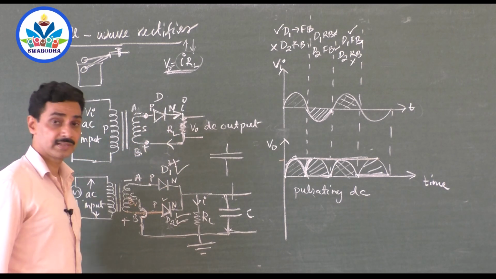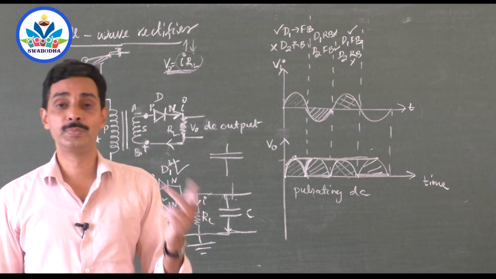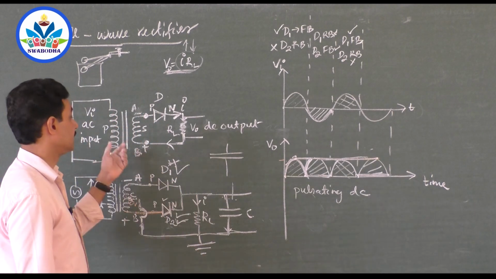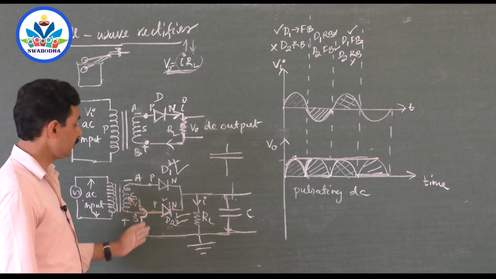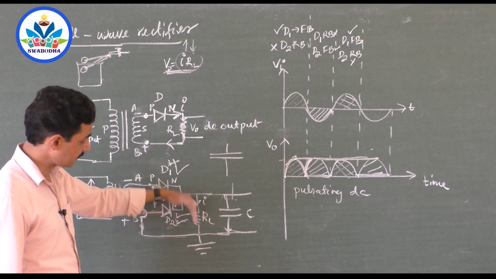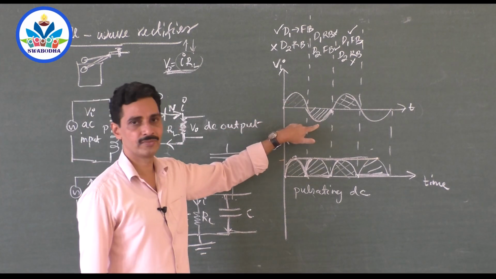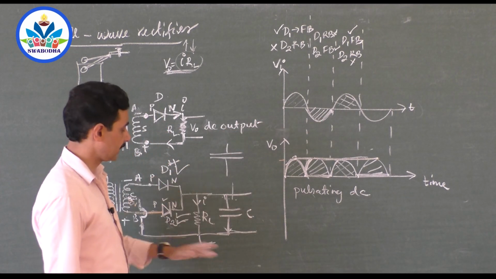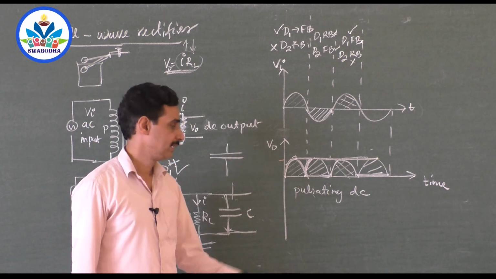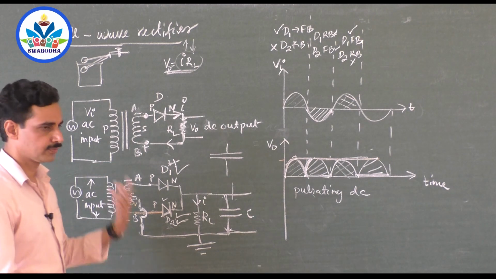So the full wave rectifier uses two diodes, and it gives output for both the half cycles of the input, and that's why it is called a full wave rectifier. And output at the load resistance flows in the same direction, whether it is the positive half cycle of AC or the negative half cycle of AC. Output flows in the same direction. That is why it is called DC. So we can use a half wave rectifier as well as a full wave rectifier.